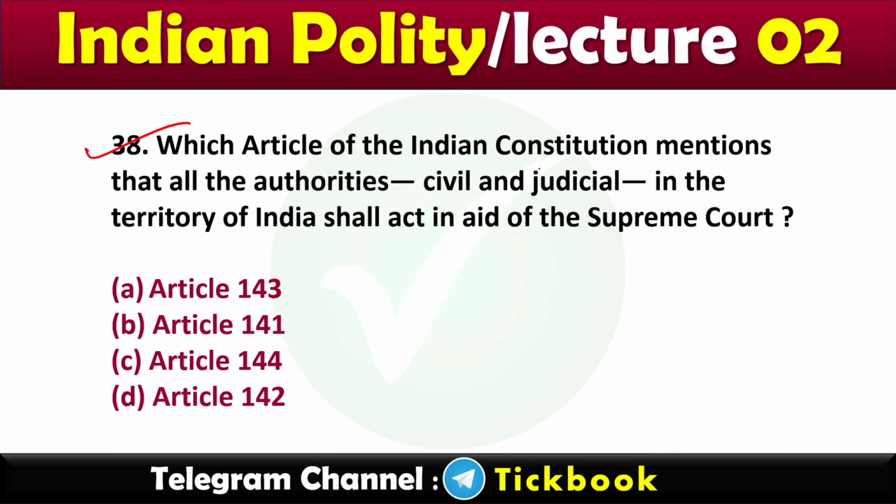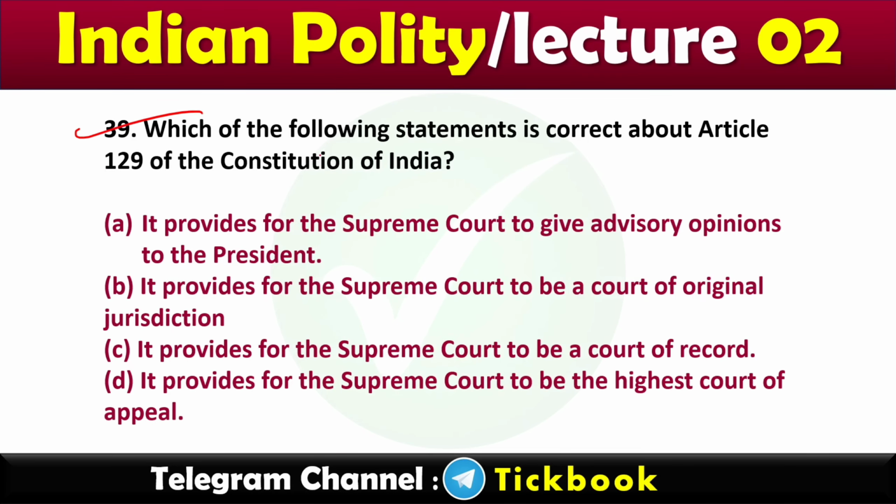38. Which article of the Indian Constitution mentions that all the authorities, civil and judicial, in the territory of India shall act in aid of the Supreme Court? Shall act in the aid of the Supreme Court. Option number C, Article 144. 39. Which of the following statements is correct about Article 129 of the Constitution of India? Option number C, it provides for the Supreme Court to be a court of record.